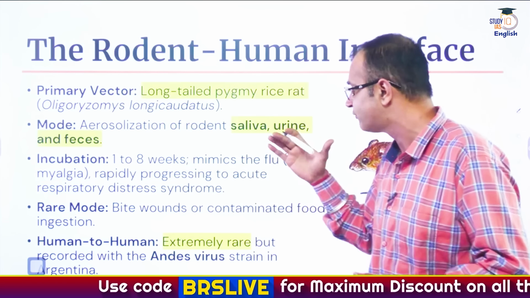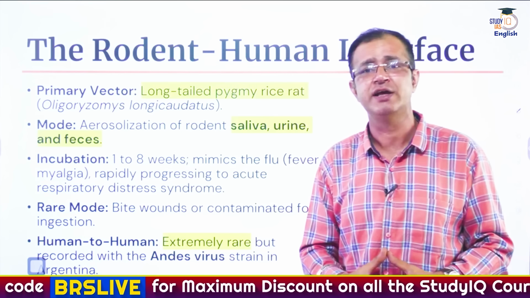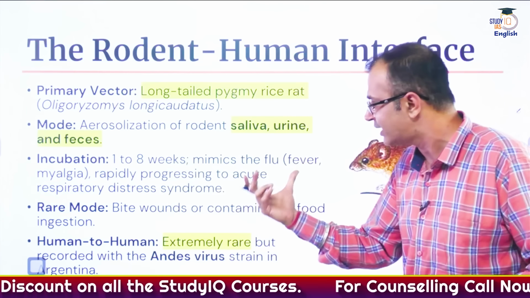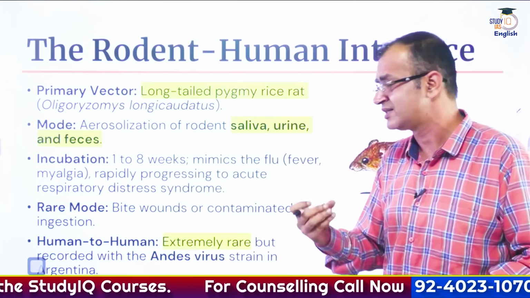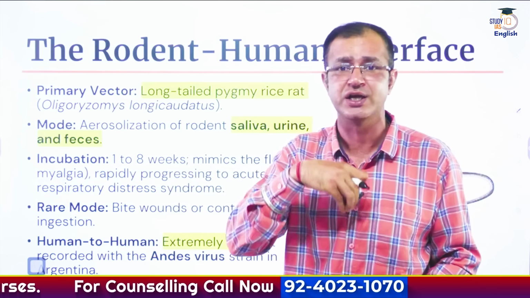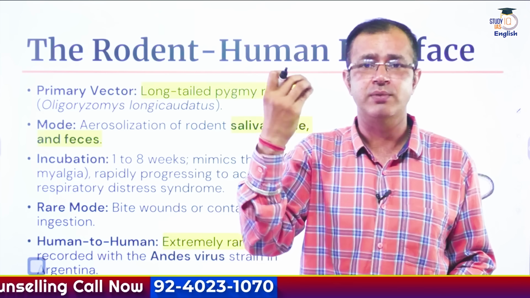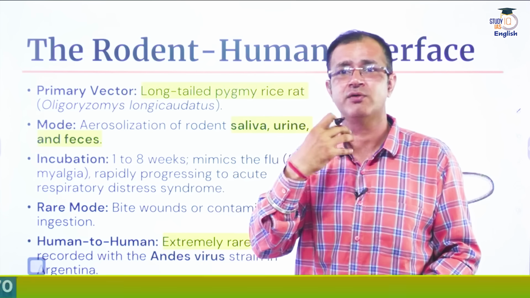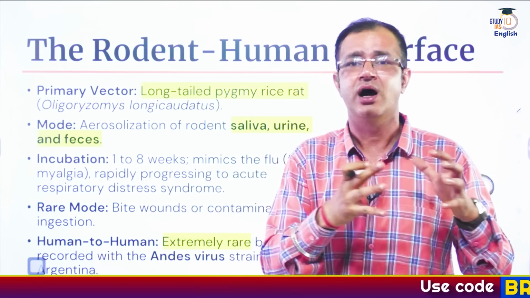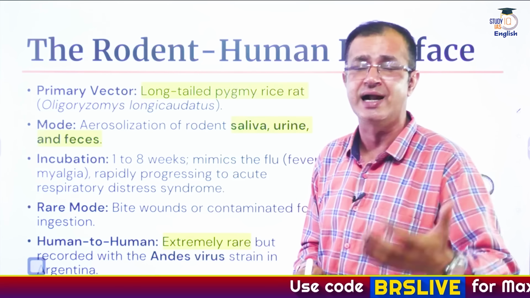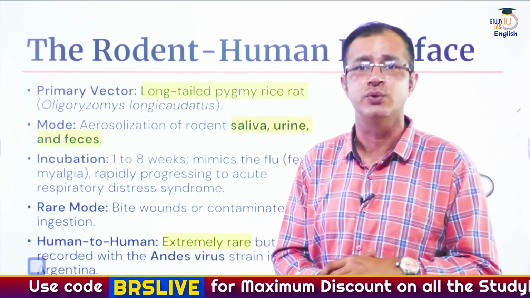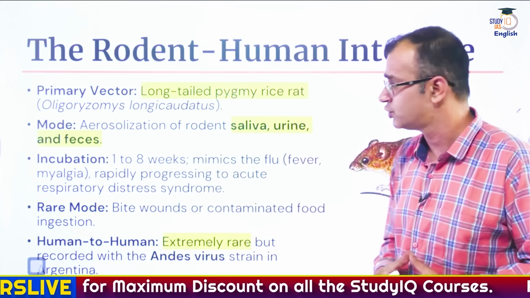The incubation is about 1 to 8 weeks, and the symptoms of Hantavirus actually mimic those of the flu. That is, there is initially fever as well as myalgia, but later on it rapidly progresses to acute respiratory distress syndrome, and that requires intubation. That is, putting a pipe into the windpipe, and then artificial respiration has to be provided, and that is what I was saying, that it requires ICU care. That is the only solution to this.